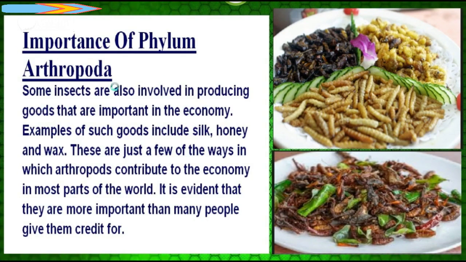Some insects are also involved in producing goods that are important in the economy. Examples of such goods include silk, honey, and wax. These are just a few of the ways in which arthropods contribute to the economy in many parts of the world. It is evident that they have more important roles than many people give them credit for, and these are used. You can see here some examples as food.